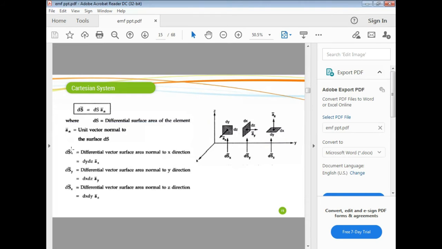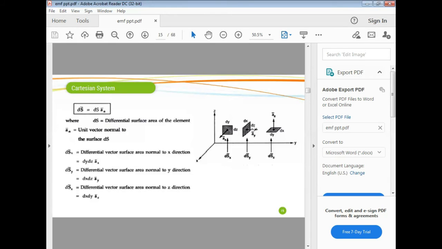Here three different surfaces are there. The first one is the differential surface perpendicular to x. This is the x direction, so perpendicular to x, the area is dy dz, and its perpendicular vector is ax. Similarly, the differential surface perpendicular to the y direction.